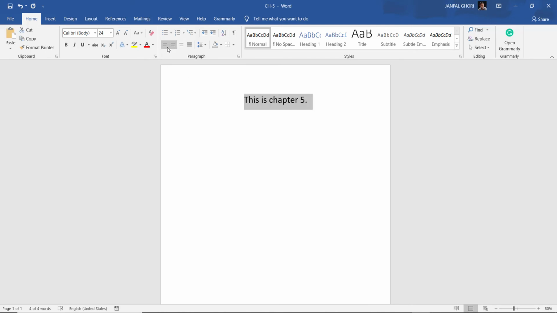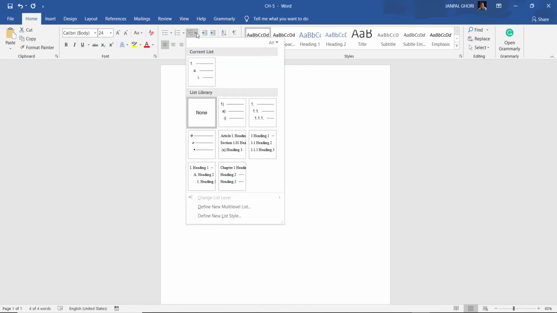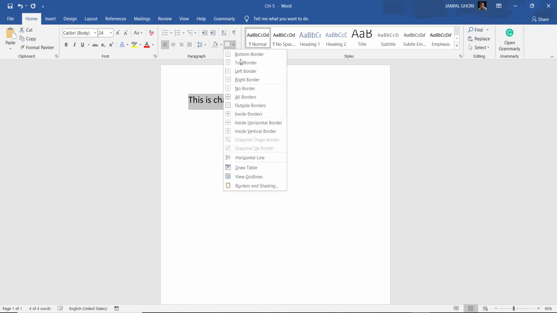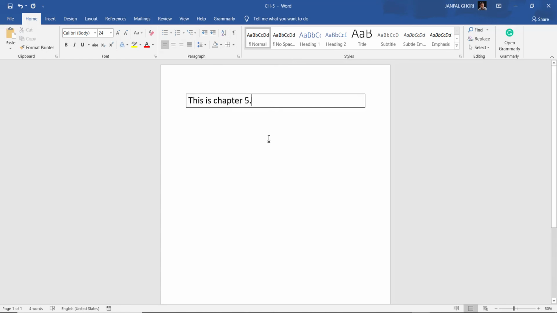This is from center, this is from this side. If you want to make a point in the front, or if you want to make a 1 2 3, like you want to write a sub point also, you can do that, you see. This way you want to maintain this paragraph content in the end, and you want to make border outside or underline. All the borders you want to make, you can get this. So all the options are given here, so you can format accordingly to your requirement.